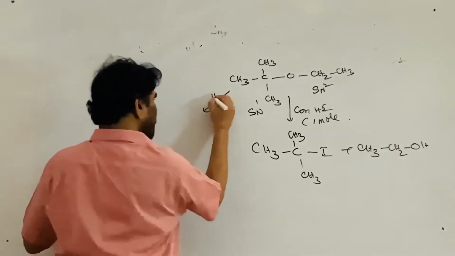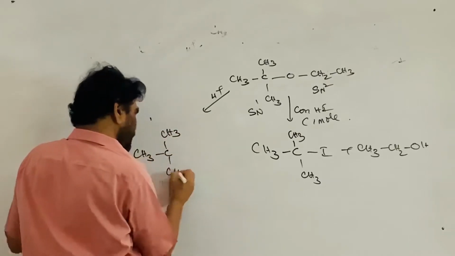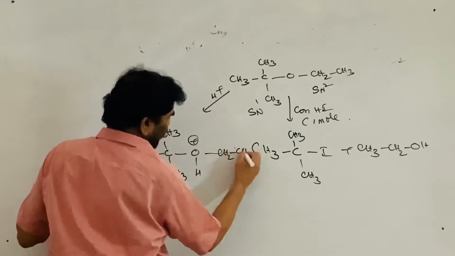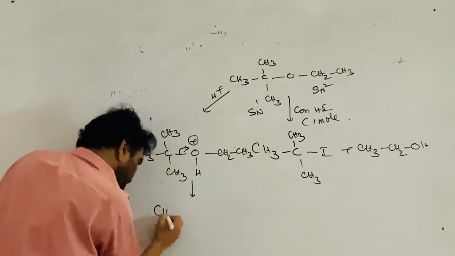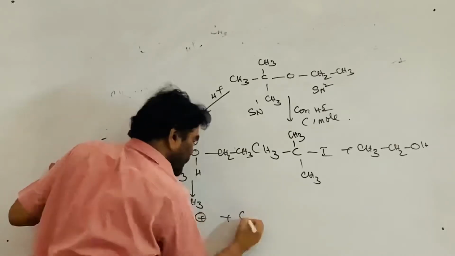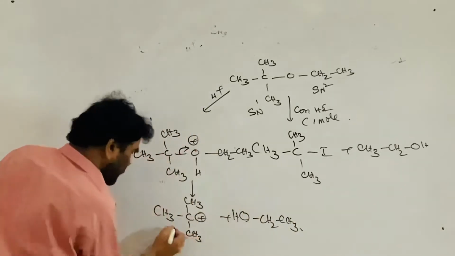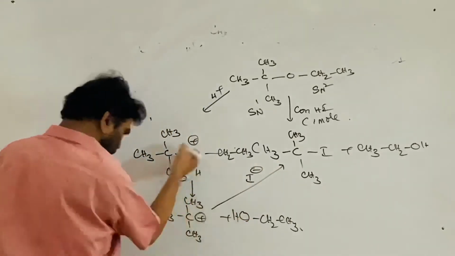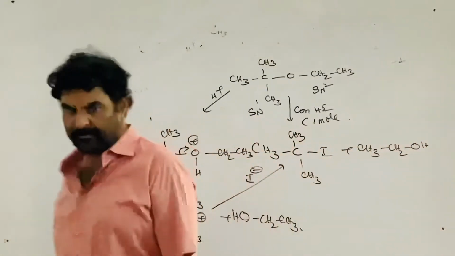Let me write the mechanism of the reaction again. Whether it is the SN1 route or SN2 route, the scheme is first protonation of the ethereal oxygen. Now it breaks, that is, tertiary butyl carbocation is formed. Since the tertiary 3 degree carbocation is stable, plus OH, this ethyl alcohol is produced. Now this is converted by the iodide ion. This is SN1 route. That is, the bulky group is converted into this one.